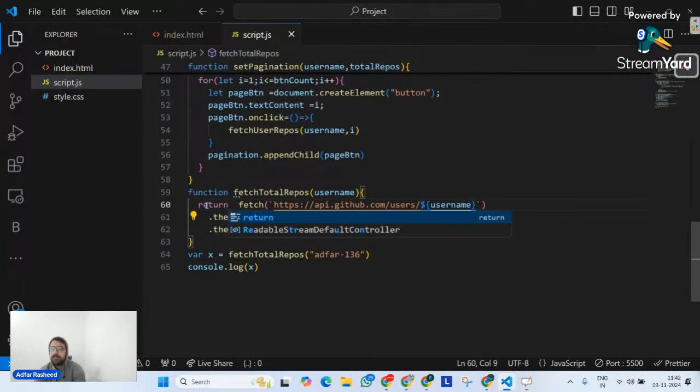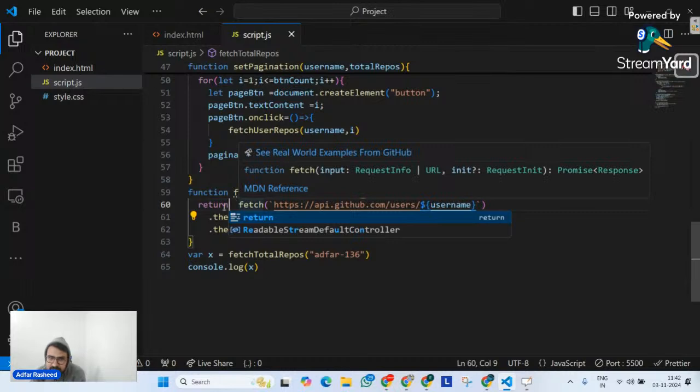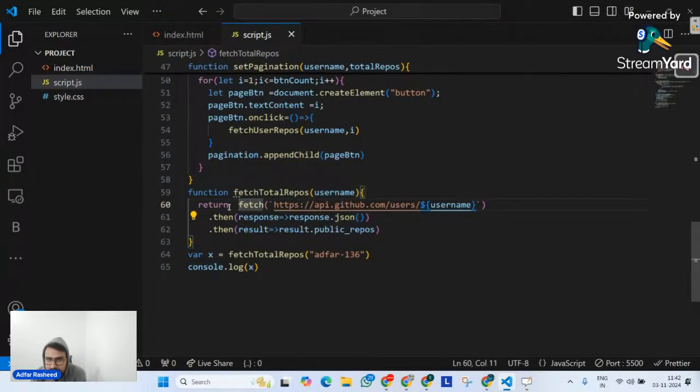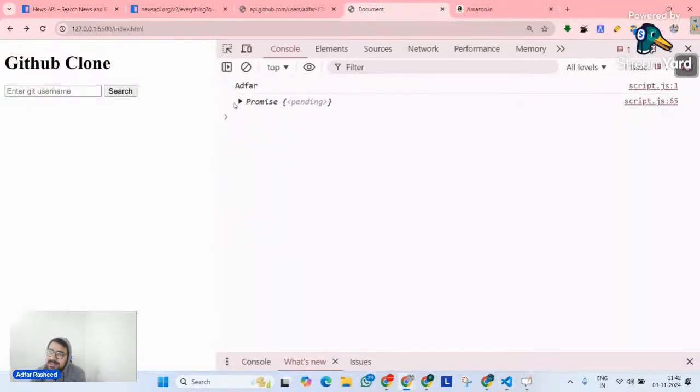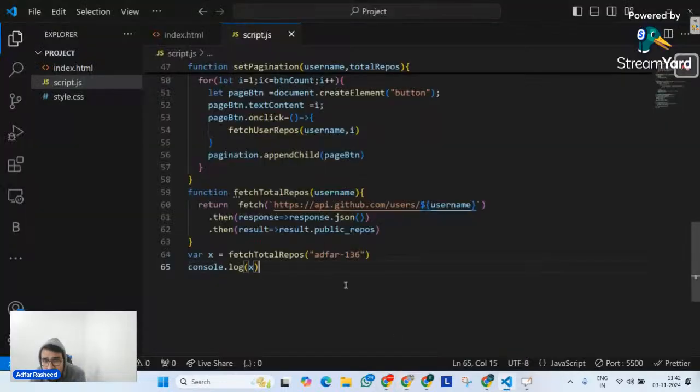That's why it is undefined, because I was not able to implement return here. I was just trying to execute it. But unless and until I tell it to return, it's not going to work. So fetch total repos return. Now let me go here and see, it's a promise that it's printing. So we can clearly see that when I try to execute this, it is returning a promise.